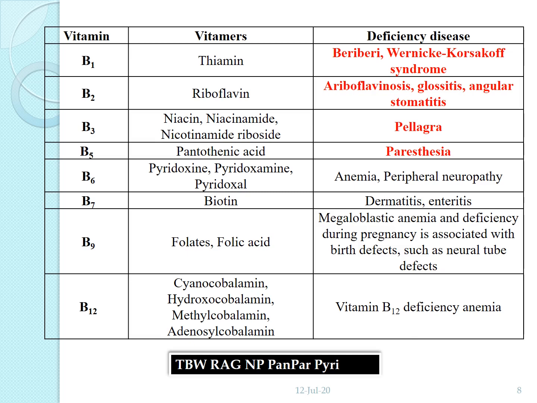Then B complex vitamins. There are 8 types of B complex vitamins such as B1, thiamine, and the deficiency diseases are beriberi or Wernicke-Korsakoff syndrome. Beriberi is a disease caused by deficiency of vitamin B1, and it is also known as thiamine deficiency. Especially it affects the heart and circulatory system. In extreme cases, beriberi causes heart failure also. Then Wernicke-Korsakoff syndrome is a neurological disorder.